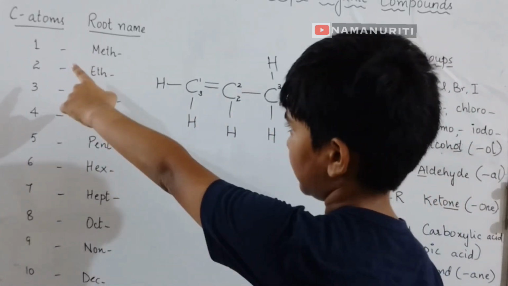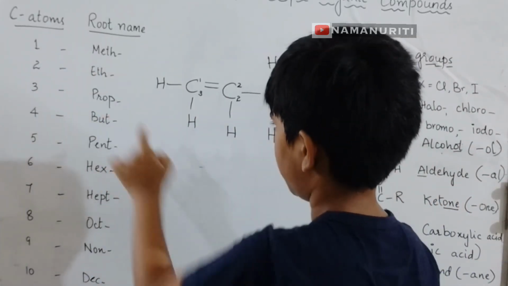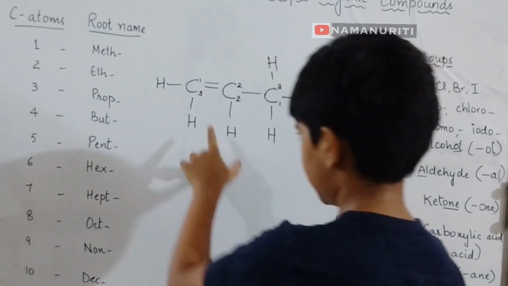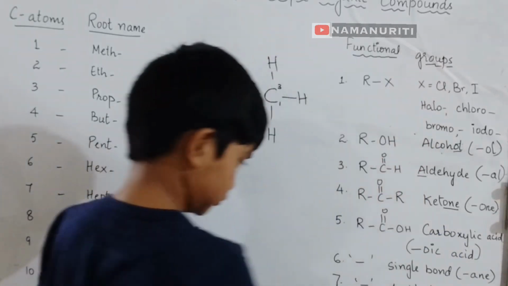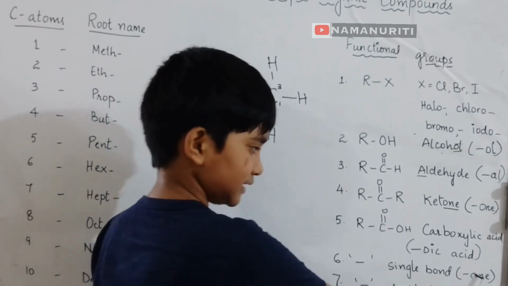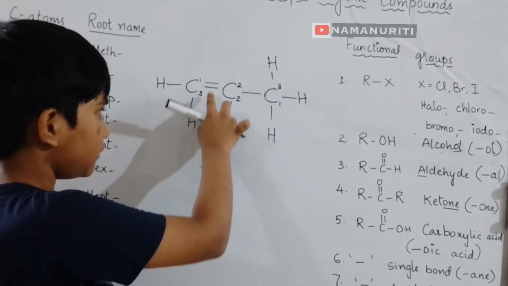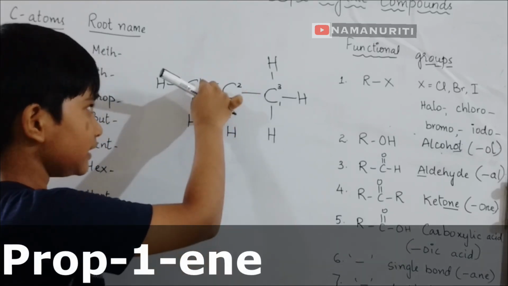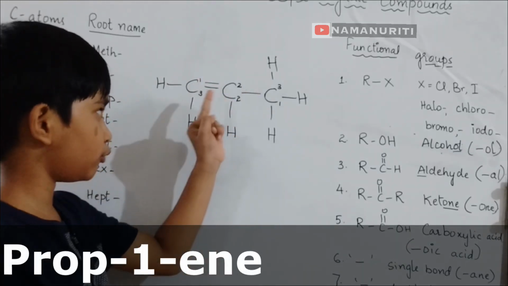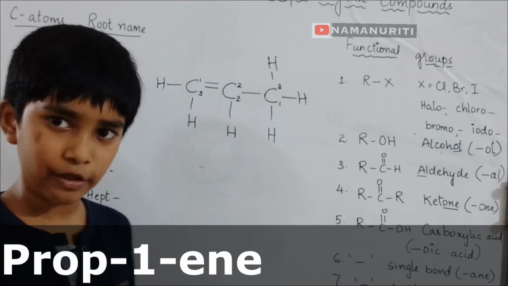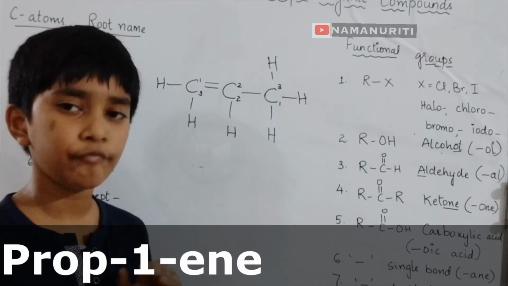Now you see there are 3 carbon atoms. So 3 carbon atoms, the root name is prop. So there is a double bond in the middle. So the double bond means ene. So the name is propene. Double bond gets the least number, which is 1 here. So we can also write it as prop-1-ene.